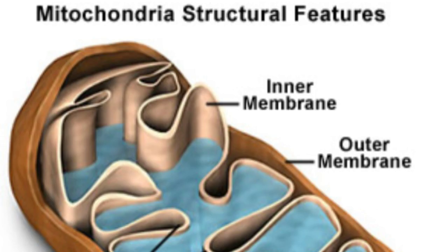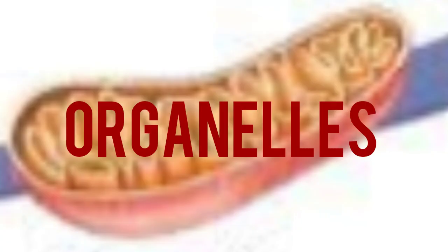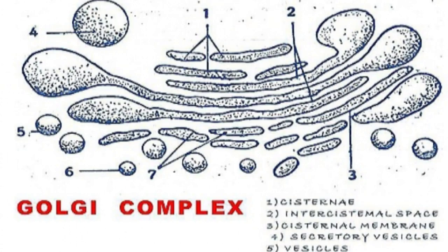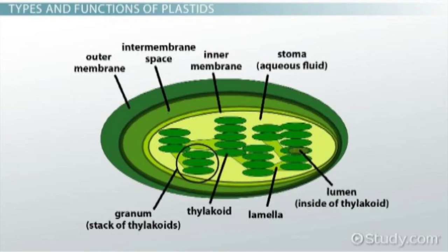Mitochondria vary in shape and sizes. They are the sites of ATP production and storage of energy during a cellular respiration. Let's now discuss some of the organelles of the cell. Golgi complex are flattened sac vesicles and vacuoles. It secretes the hormones and enzymes. Plastids are the living structure that occurs in the plant cell. There are three types: the chloroplast, chromoplast, and leucoplast.